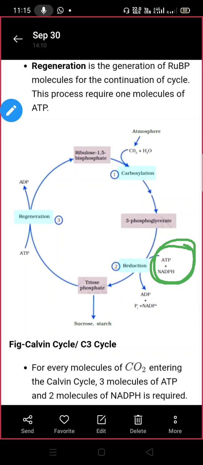I have stated earlier that ATP and NADPH are used in the dark reaction. So where are they used? ATP and NADPH are used in this step, in reduction.